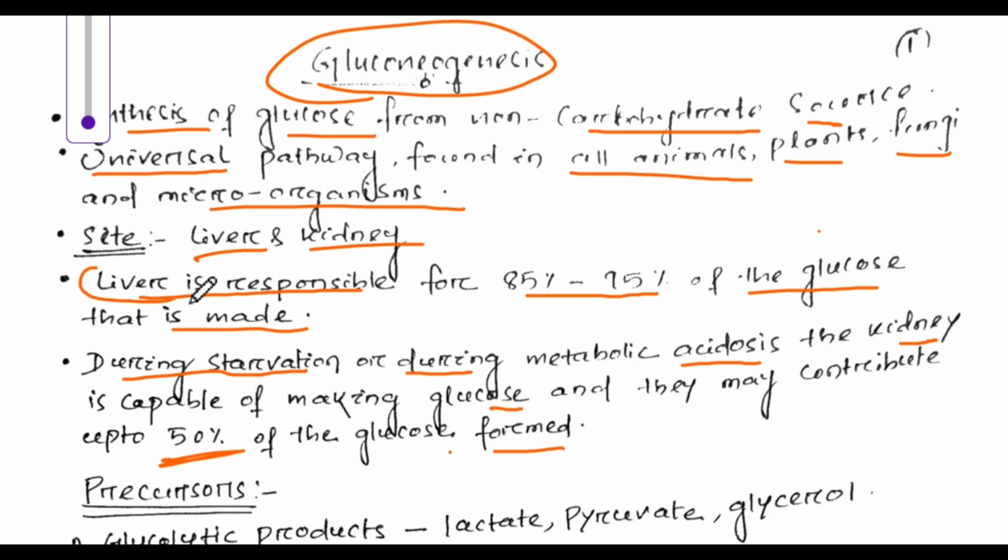So generally liver is the organ which is responsible for glucose formation, but sometimes during starvation or during metabolic acidosis kidney can also contribute to the formation of glucose.